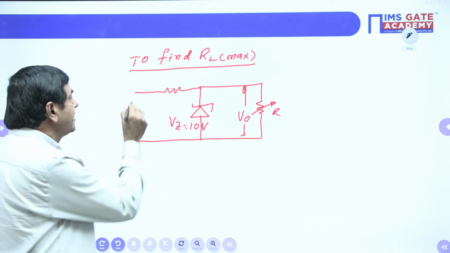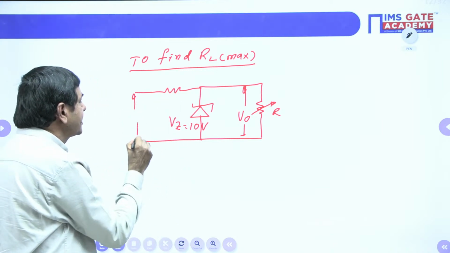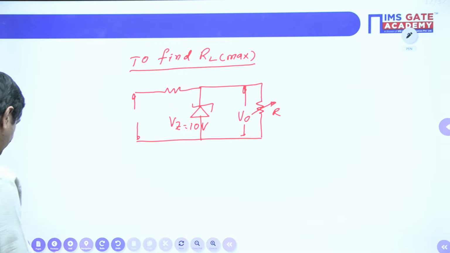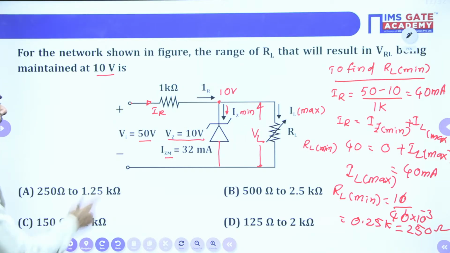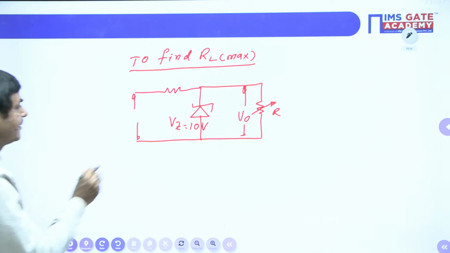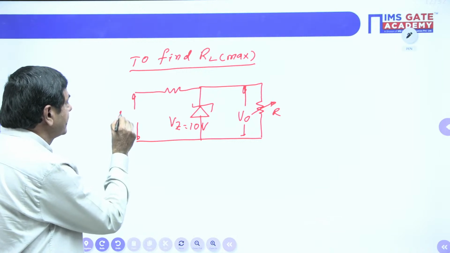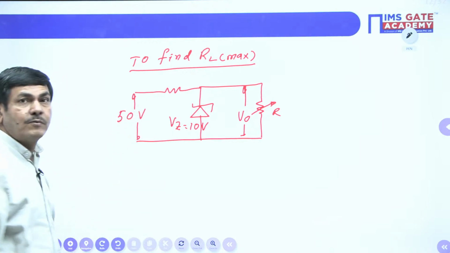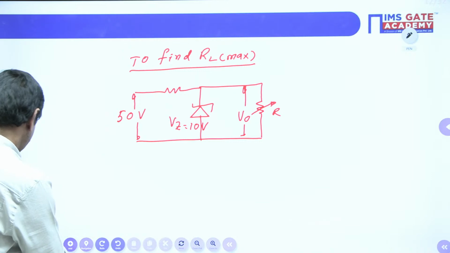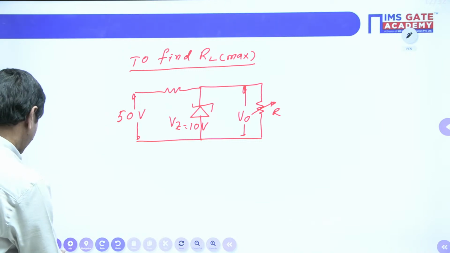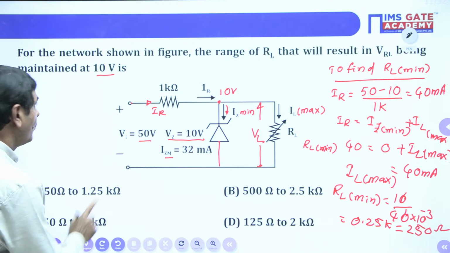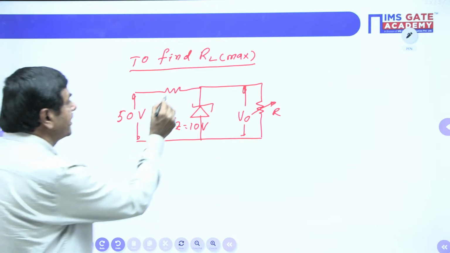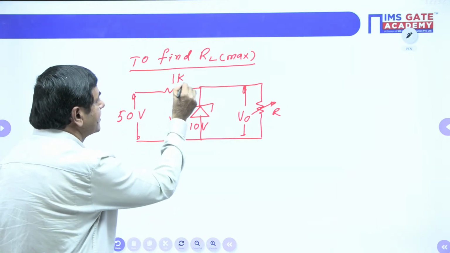And the supply voltage, how much is it given? Supply voltage is given as 50 volts only. And resistance is connected here, 1K.